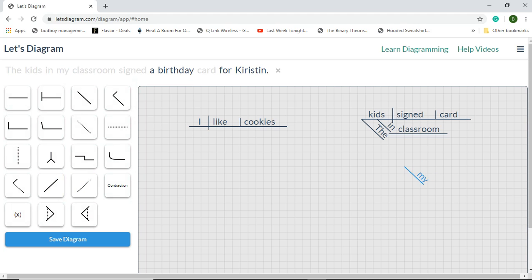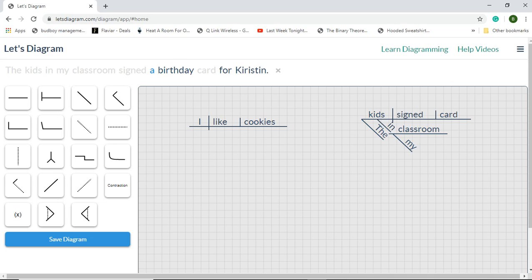It's the adjective in the prepositional phrase. Now, I wonder... doesn't make much space, now does it? Okay, so in my classroom is a prepositional phrase acting as an adjective modifying kids.